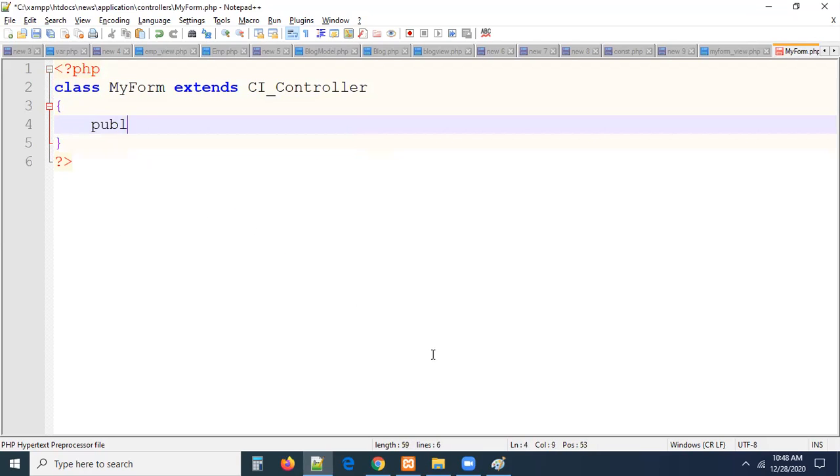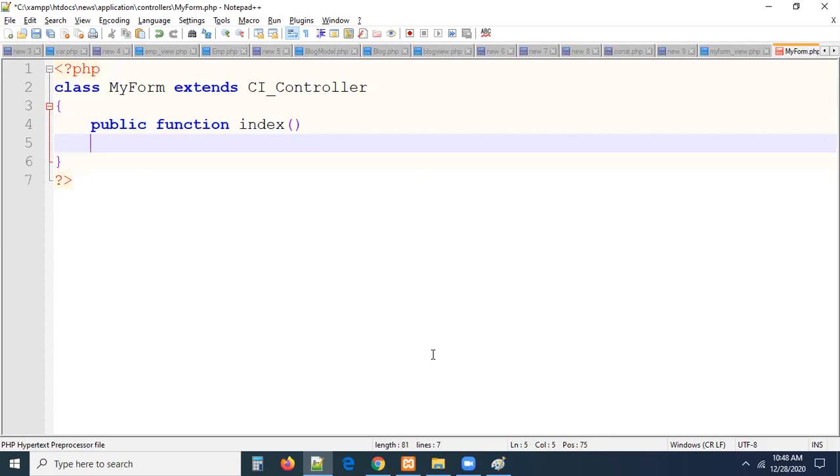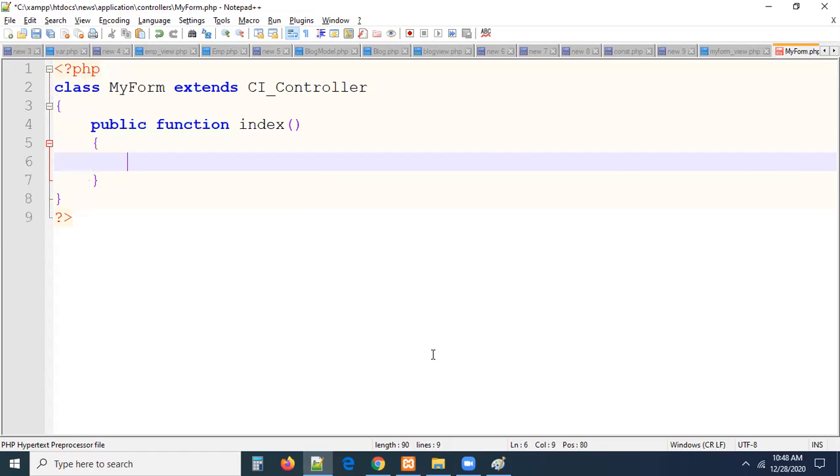So create one function, index function, public function index. Then all of you, index function was created because it will load automatically, right? To this index function, I have to load the view. Let me load the view. Can we call the view directly? Impossible. That's why I'm loading the view here.